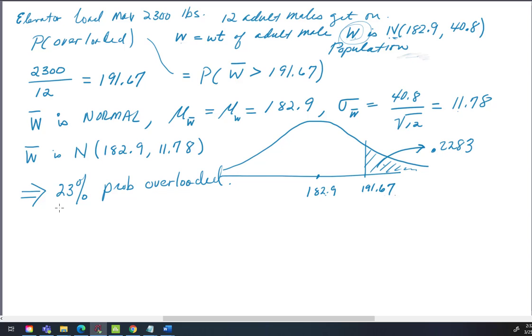So that is kind of a typical problem, and it's a problem that's actually used for calculating loads on elevators and boats and airplanes and other conveyances maybe that I'm not thinking about right now.